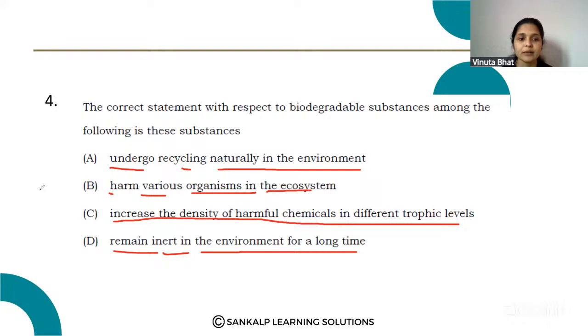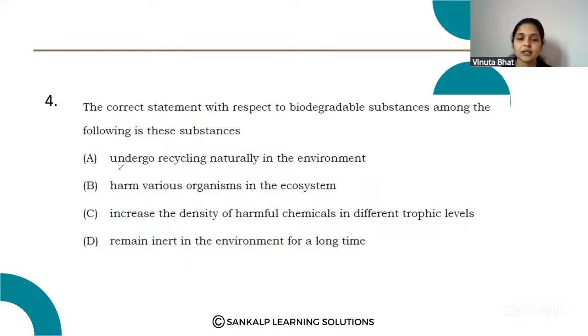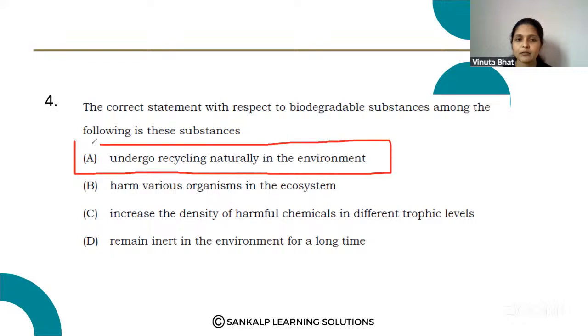Biodegradable means they undergo recycling naturally in the environment. So they do not harm other organisms, do not increase the density of harmful chemicals, and will not remain in the environment for a long time. So option A is the correct answer.